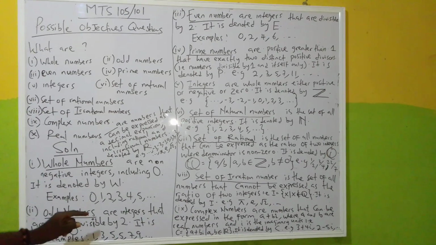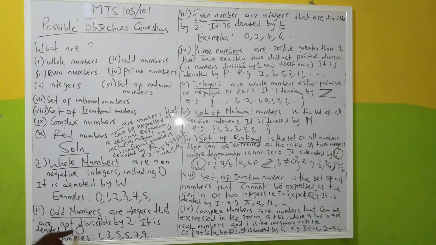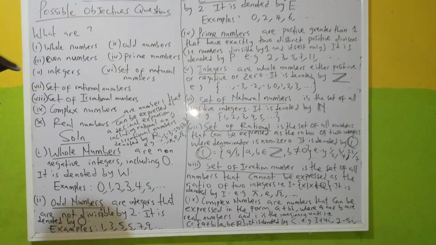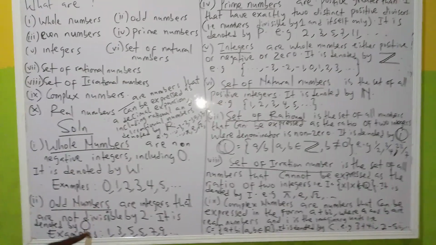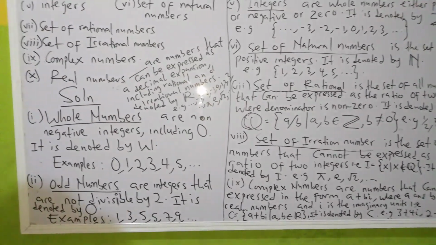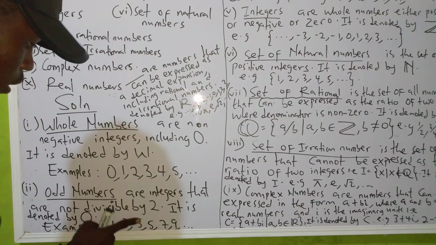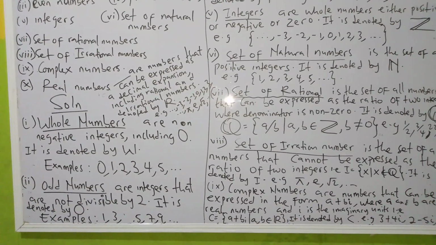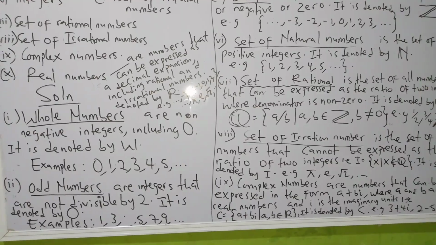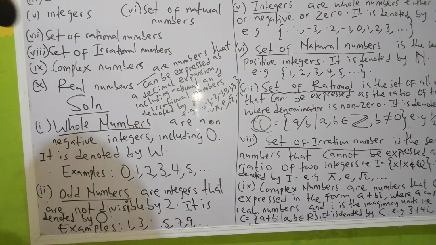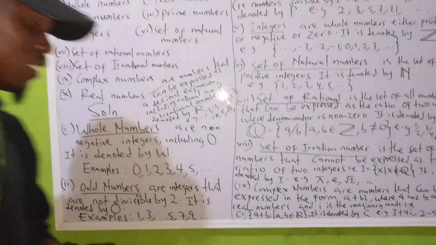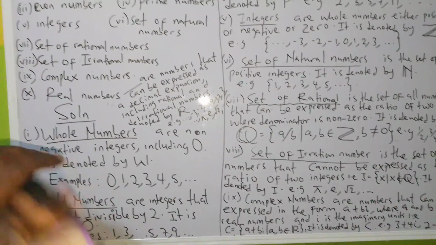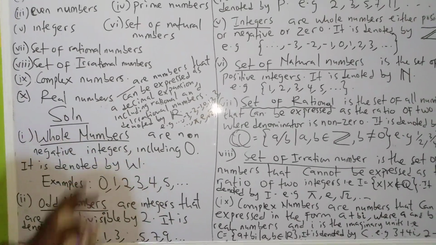Now, what are odd numbers? Odd numbers are integers that are not divisible by 2. So integers that are not divisible by 2 is what we call our odd numbers. It is denoted by O. So examples are 1, 3, 5, 7. All these ones are not divisible by 2. If you divide them by 2, you will definitely have remainders. They are the ones you call your odd numbers. They cannot be divided by 2 at all. Numbers that cannot be divided by 2 at all are what we call odd numbers.